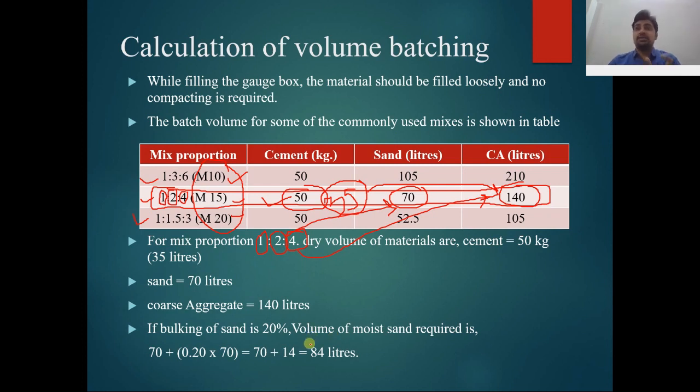And if you are facing the problem of bulking of the aggregates for fine aggregates, you have to add this volume in your calculation. For example, with 20 percent bulking, we have to add to this 70 plus 20 percent of 70, which means 70 plus 14, and you are getting 84 liters. So this is the simple calculation of the volume batching.